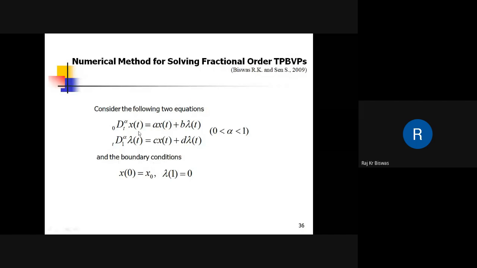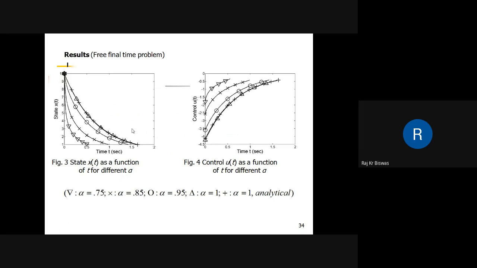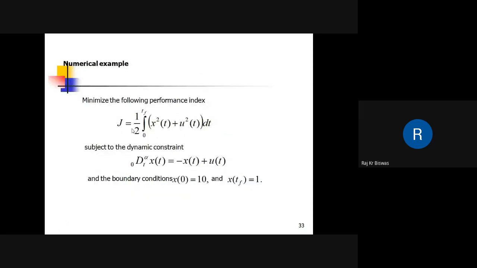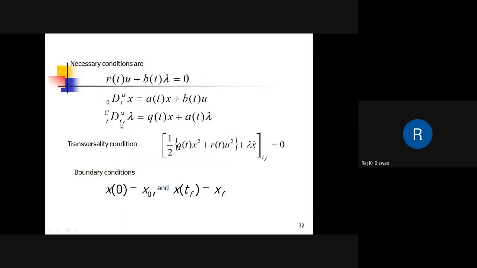Now here is the numerical method for solving the fractional two-point boundary value problem. As we have seen in the last few slides, the necessary conditions give basically the control, state and co-state equations.